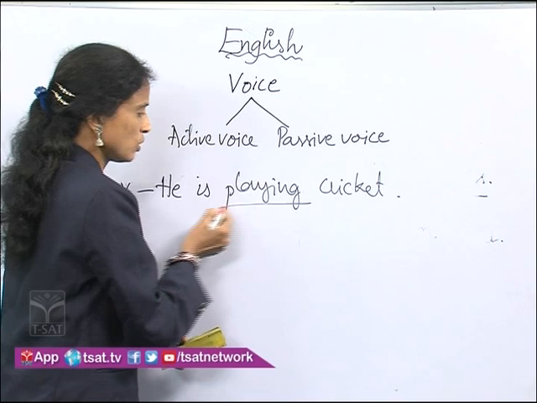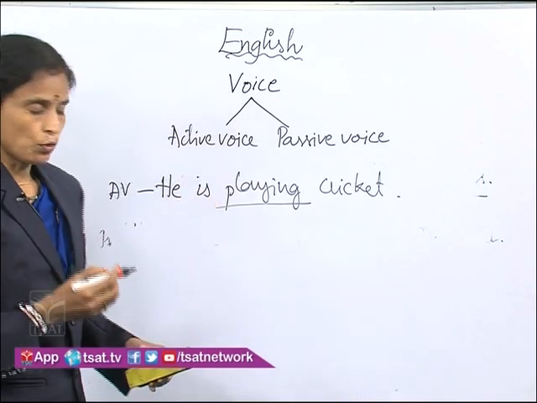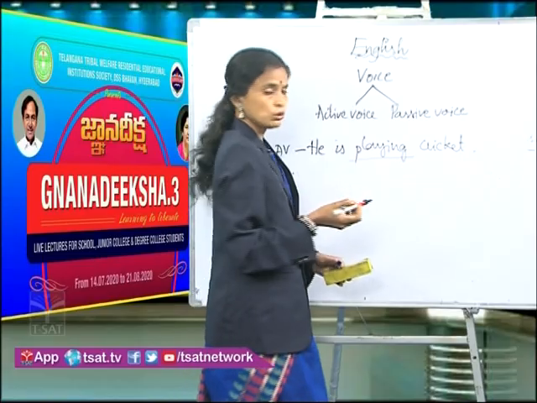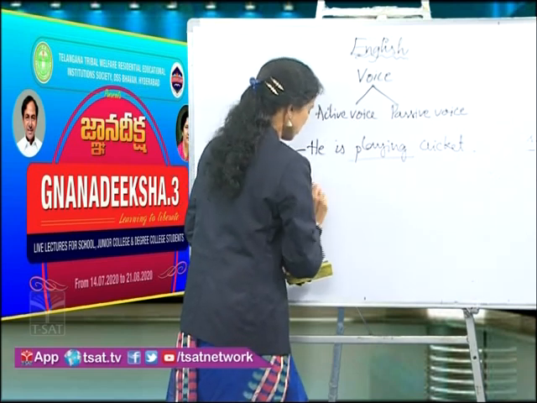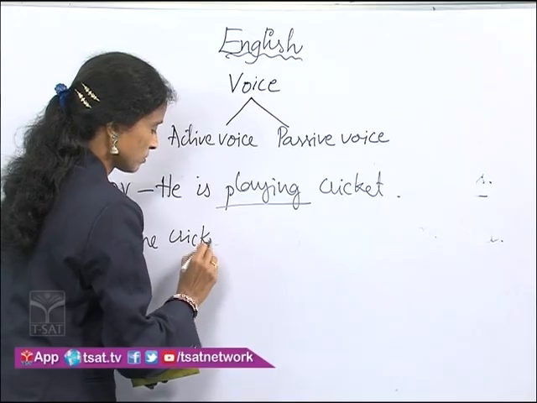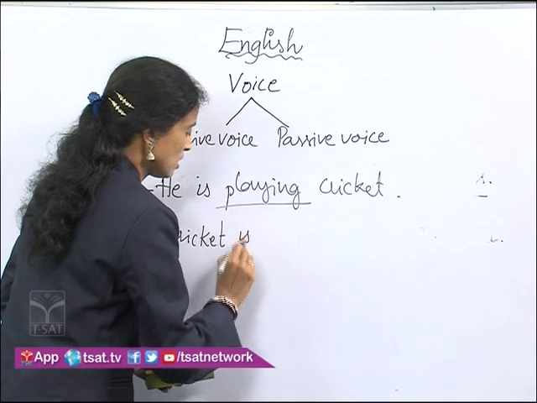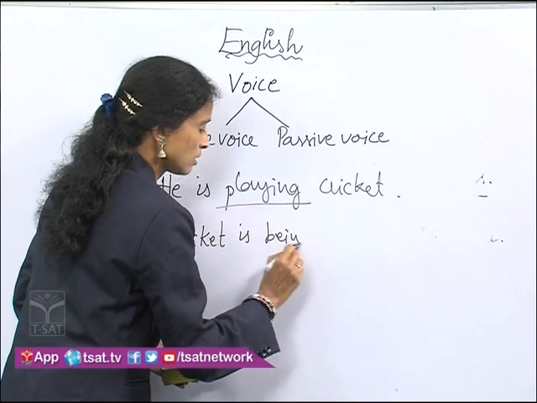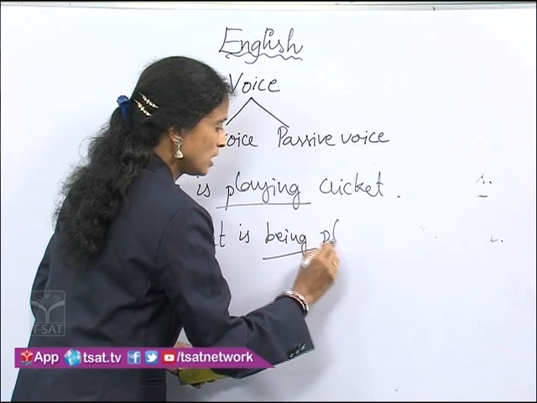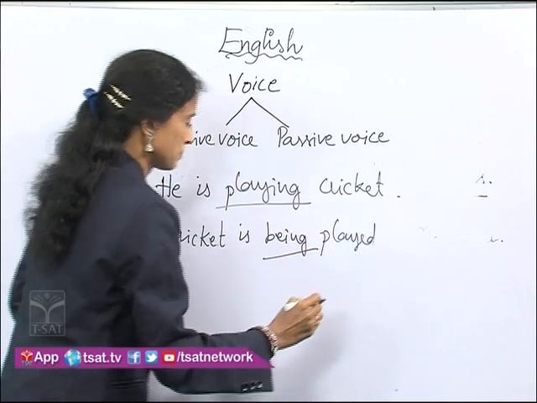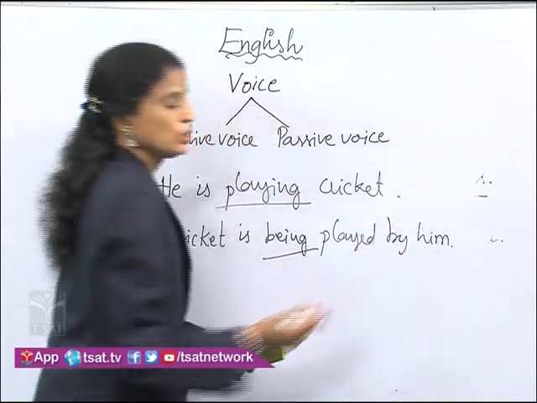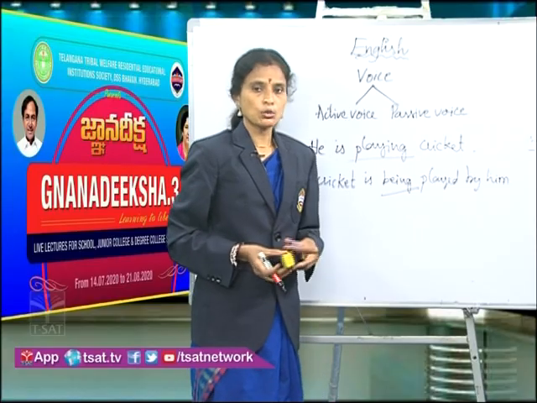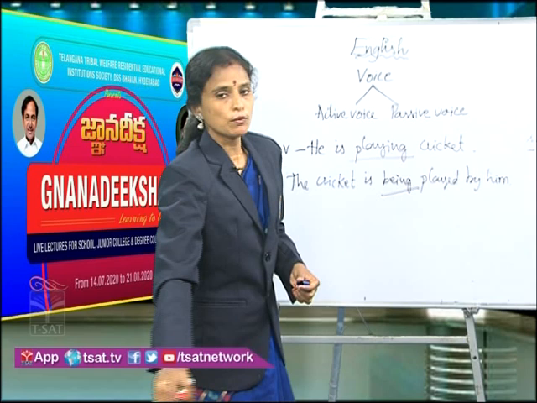Here you can notice that the V4. In that case, what do we use? We use the be form being. The cricket is being played by him.